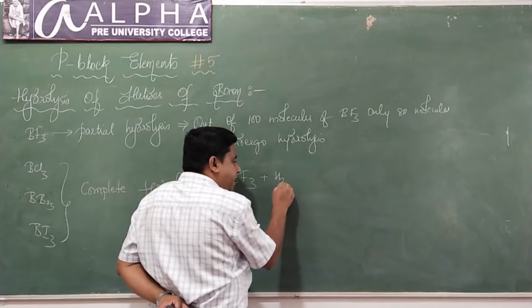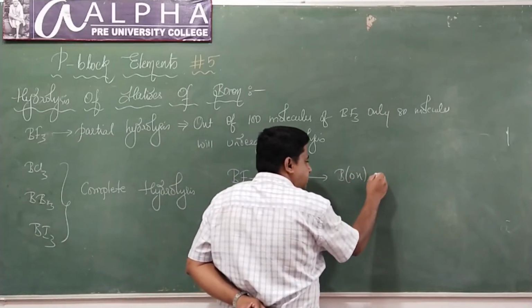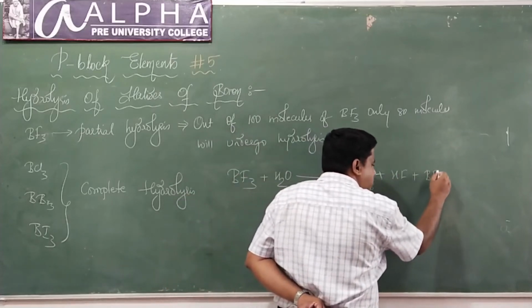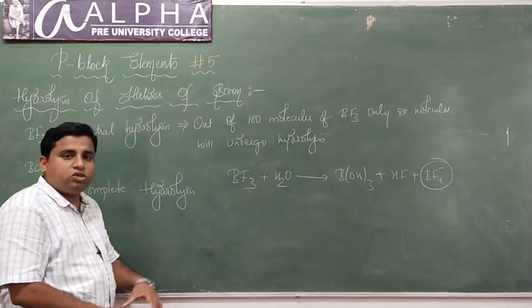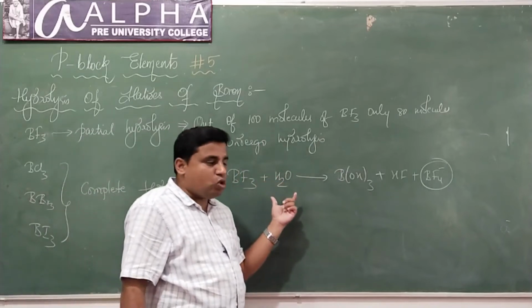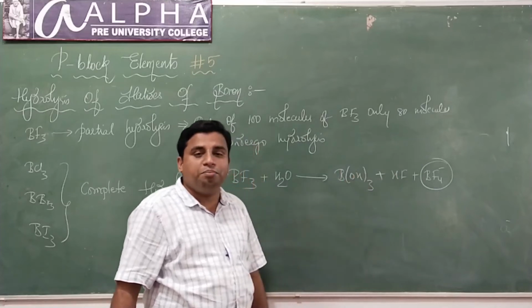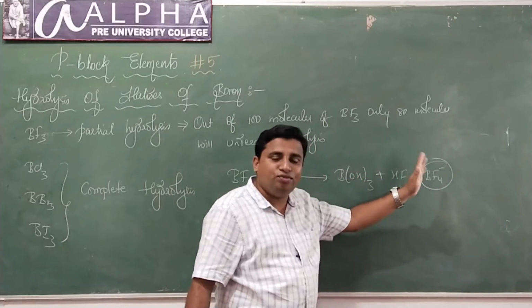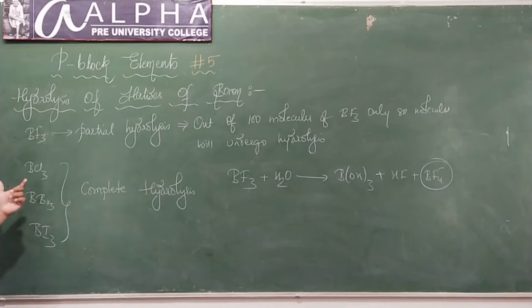When it undergoes hydrolysis, no doubt it is going to form boric acid, B(OH)3, plus it will form hydrogen fluoride plus BF4-. One product extra. Understood? So when boron trifluoride reacts with water, it forms boric acid, hydrogen fluoride, along with BF4-, tetrafluoroborate. Are we clear with all these things? Boron trifluoride, boron trichloride, boron tribromide and boron triiodide.